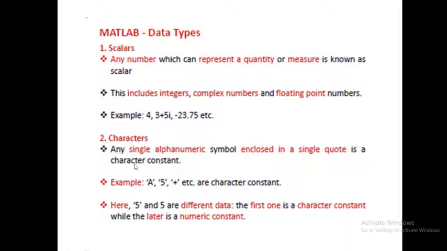Coming to the characters, any single alphanumeric symbol enclosed in single quotes is a character constant. Means if you write anything in single quotation, like 'A', this is nothing but a single character. If you write '5' in single quotation, it no more acts as a number, it will act as a character. Have you understood or not?